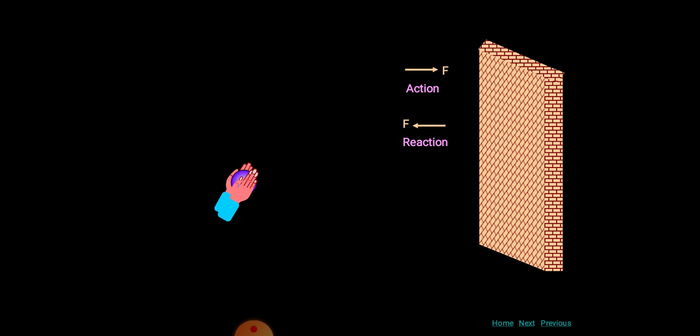You will see the arrow, it is in the opposite direction. So here, for every action there is an equal and opposite reaction. Now let us try to understand the law of conservation of momentum. You already know the statement: the total momentum of an isolated system of interacting particles is conserved. So how is it conserved? That we will discuss with the help of vector treatment.